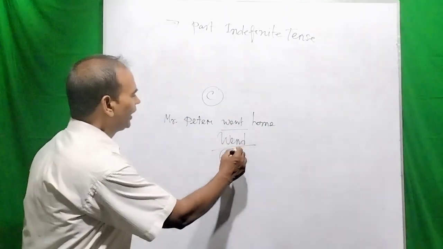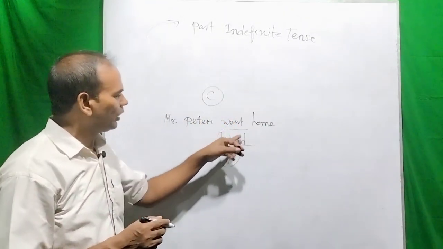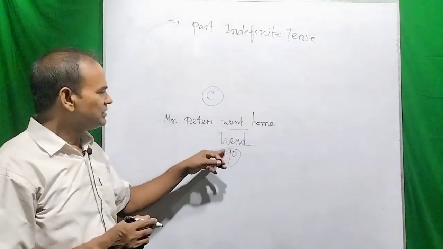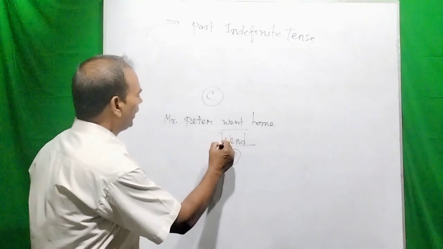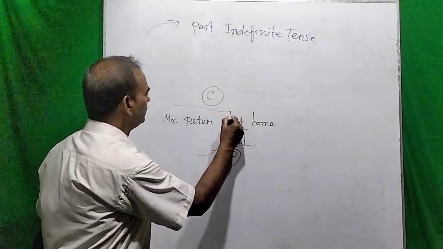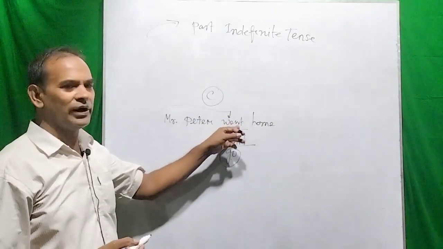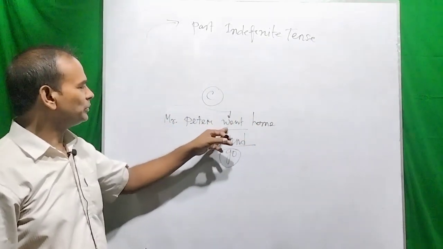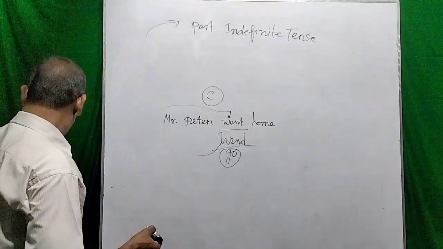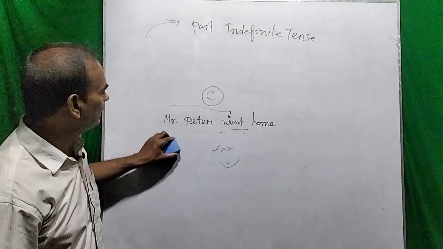Go and went mean the same verb, and from go the form changes into the past, that is went. So, Mr. Peter went home. This is the dynamic verb or the action verb, and we can make sentences this way.